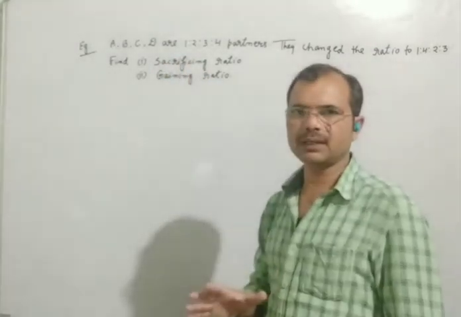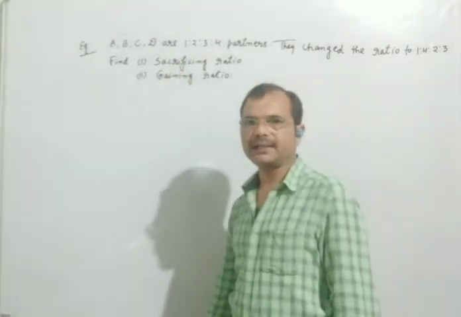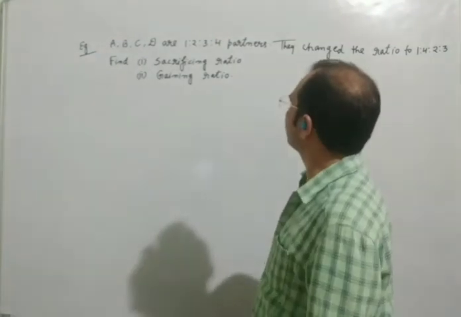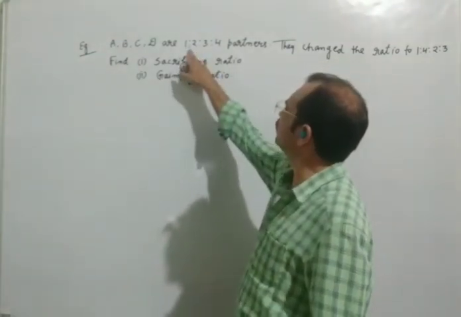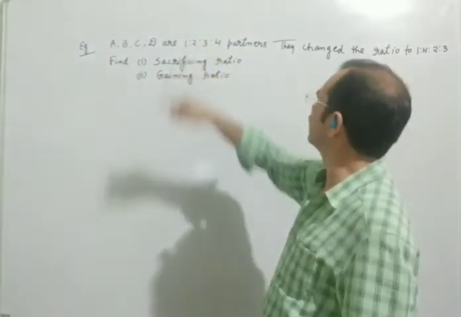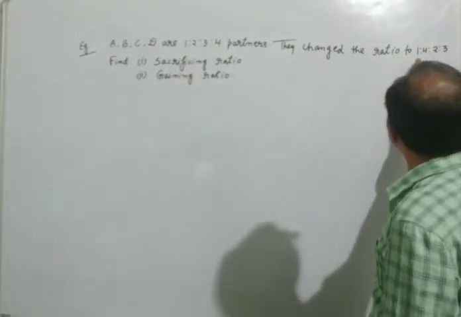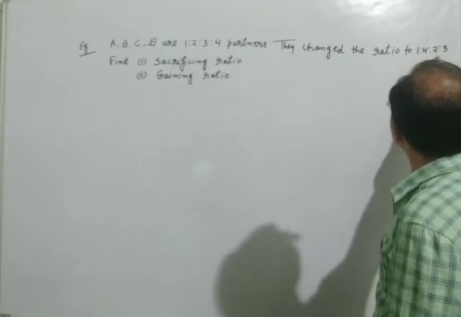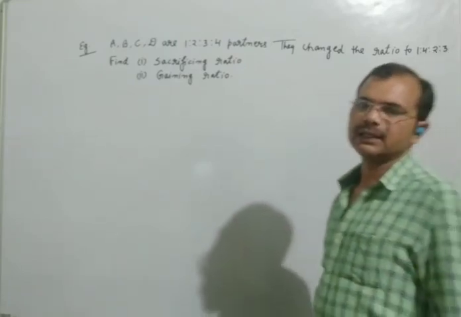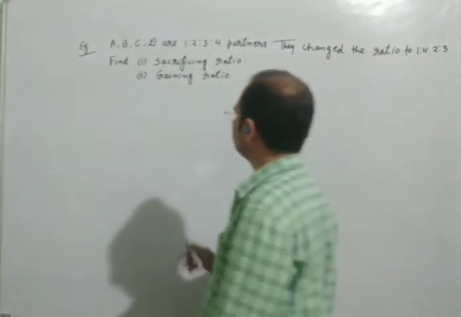The names of the partners were A, B, C and D, and they were dividing the profit and loss in the ratio 1:2:3:4. They changed the ratio to 1:4:2:3. Find sacrificing ratio and gaining ratio.